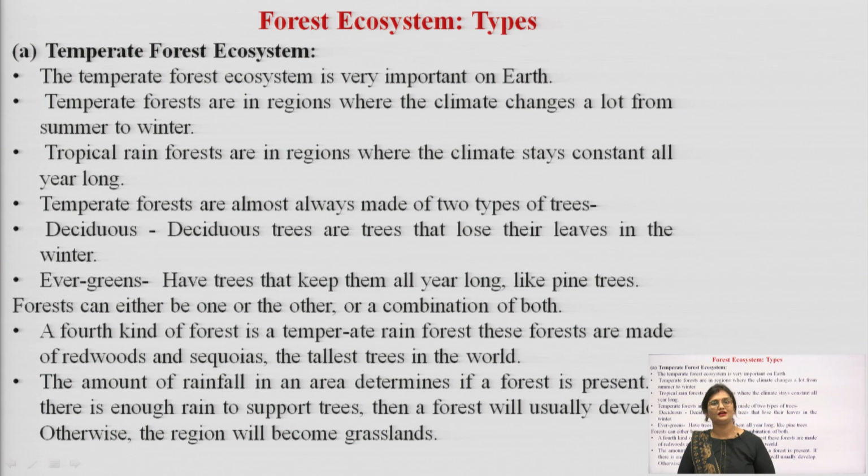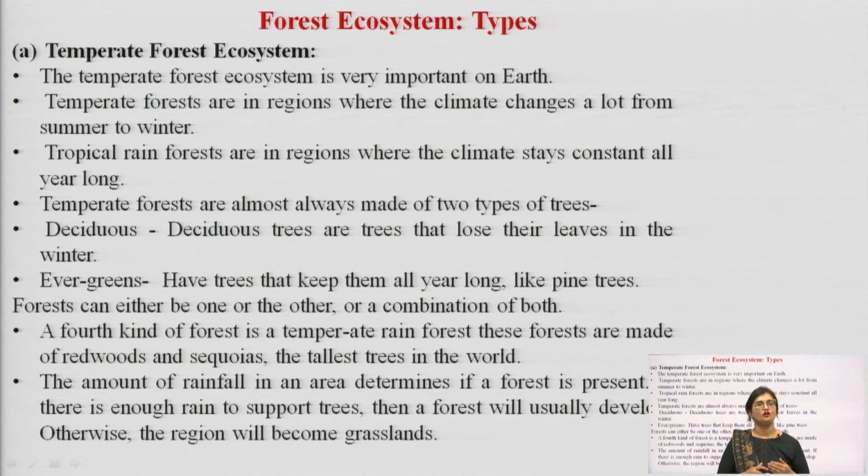So, first let us learn what are the types of forest ecosystem. Number 1, temperate forest ecosystem. The first type of forest ecosystem which can be explained is the temperate forest ecosystem. The temperate forest ecosystem is very important for Earth. They are in regions where climate changes a lot from summer to winter. So, difference in temperature can be observed in these temperate forest ecosystems. Tropical rainforests are in regions where the climate stays constant all year long.